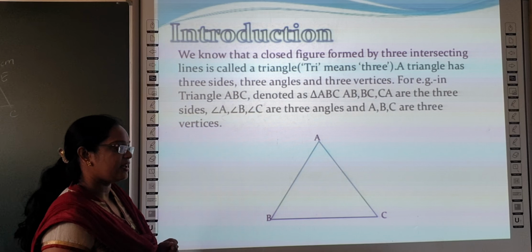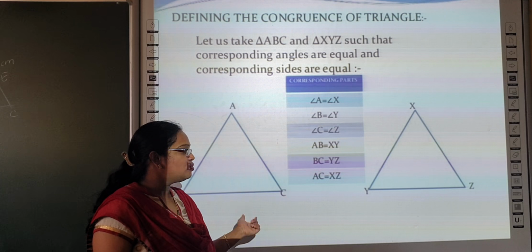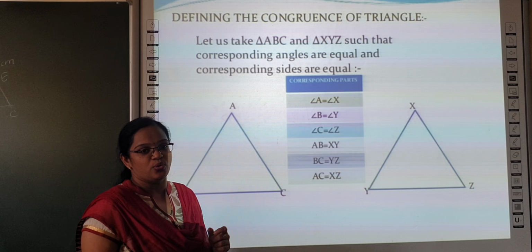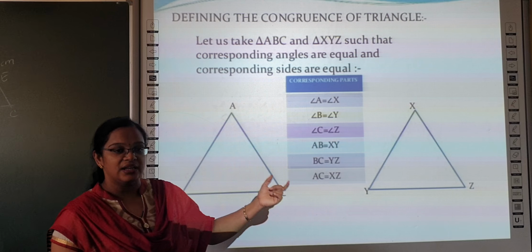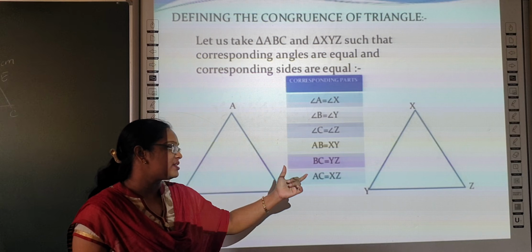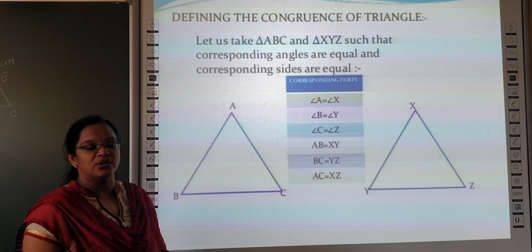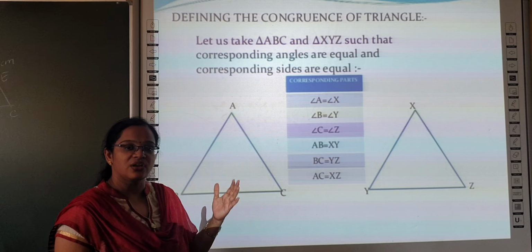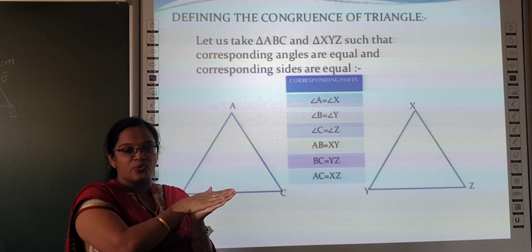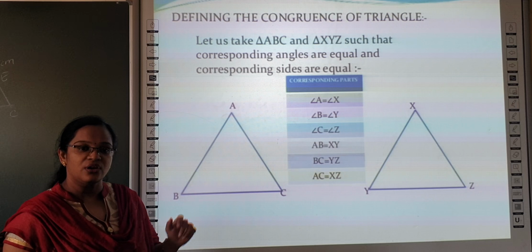Now, congruent triangles. What do you mean by a congruent triangle? When do you call two triangles congruent? The meaning of congruent is equal. When corresponding sides of the two triangles are equal and corresponding angles are equal, then the triangles are said to be congruent. Congruent means when you take two objects and overlap one on the other, they must look the same. Then they are said to be congruent.